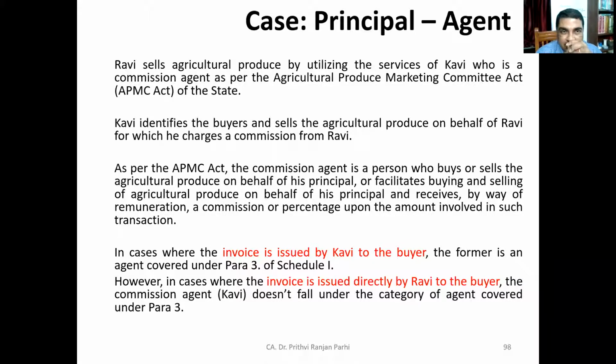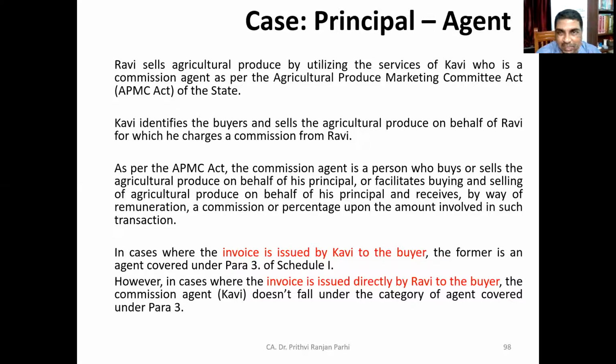I think you were seeing the slide, must have gone through the situation. Ravi sells agricultural produce by utilizing services of Kavi. So Ravi is selling and Kavi is acting as agent. Kavi is a commission agent for the agricultural produce marketing committee as per the Agricultural Produce Marketing Committee Act of the state. Okay, APMC Act, that is popularly called.